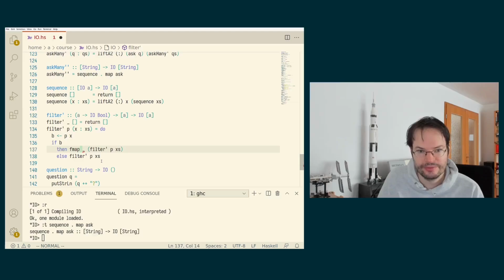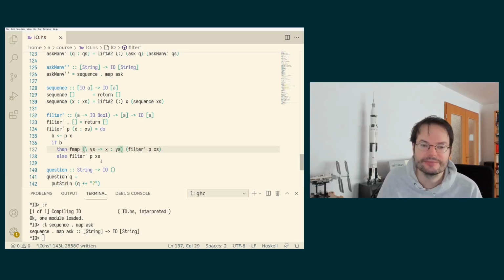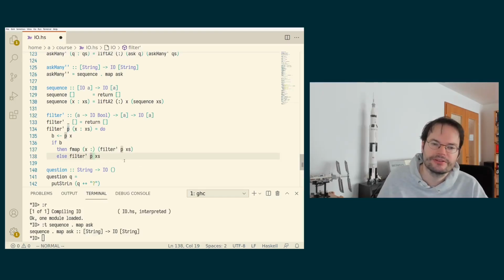And the function that we want to apply here is namely that we take the result of this and then prepend x to the result of this. But this is just a partial application of the cons operator, so it can actually be much more nicely written using just x cons as an operator section.